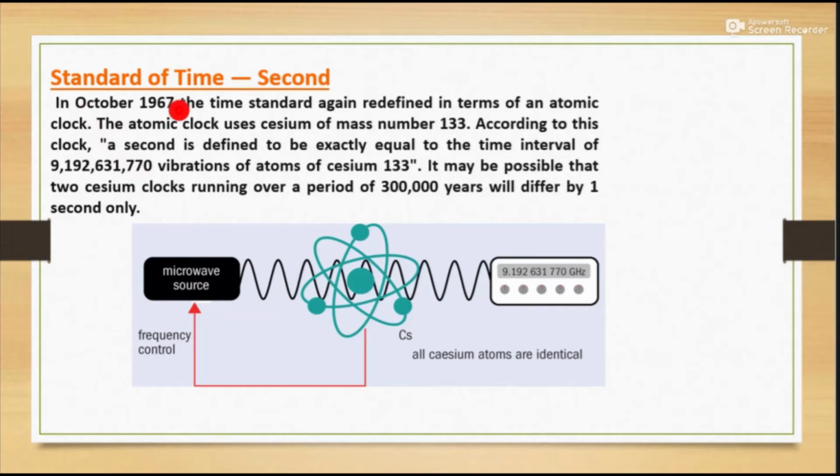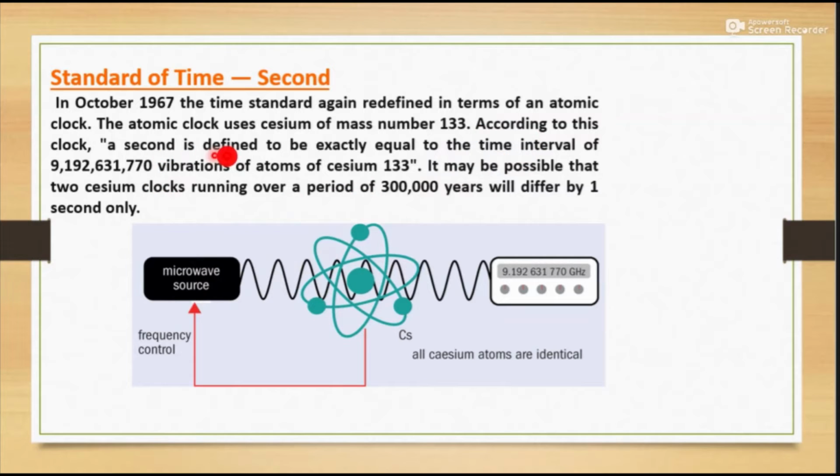In October 1967, the time standard was redefined in terms of the atomic clock. The atomic clock uses the cesium atom, whose atomic number is 133, as you can see in the periodic table. The cesium atoms vibrate, which takes some time t, and the waves travel from the source.